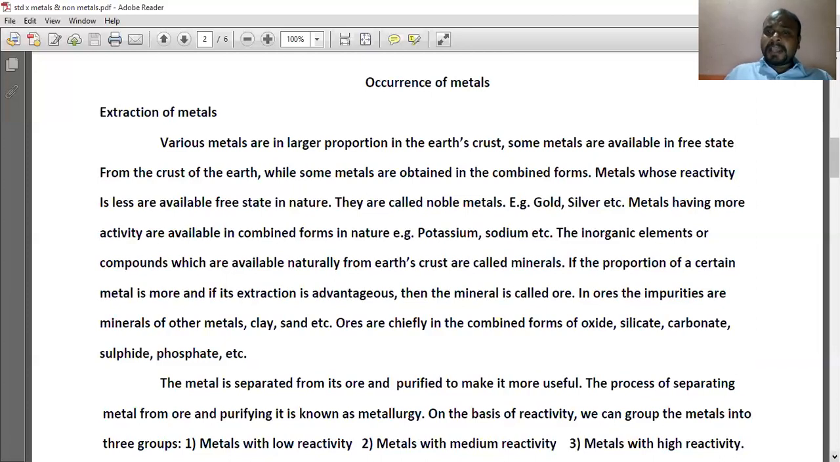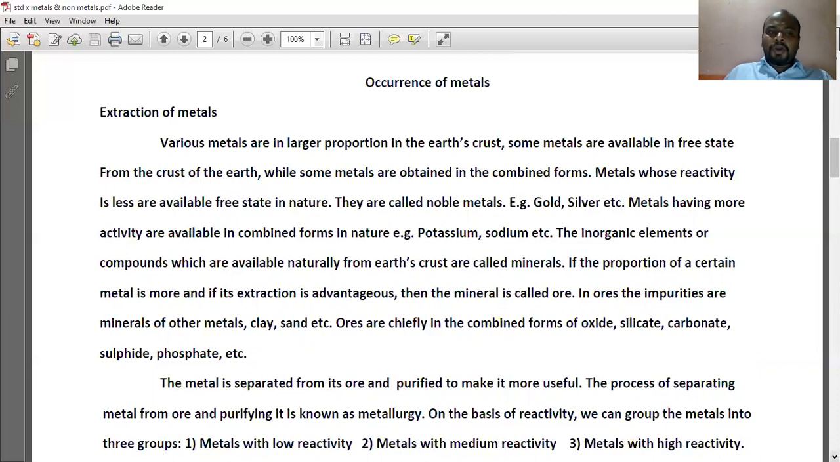The inorganic elements or the compounds which are available naturally from the Earth's crust are called minerals. So you can be asked a one mark question: define minerals. The inorganic elements or compounds which are available naturally from the Earth's crust are called minerals.